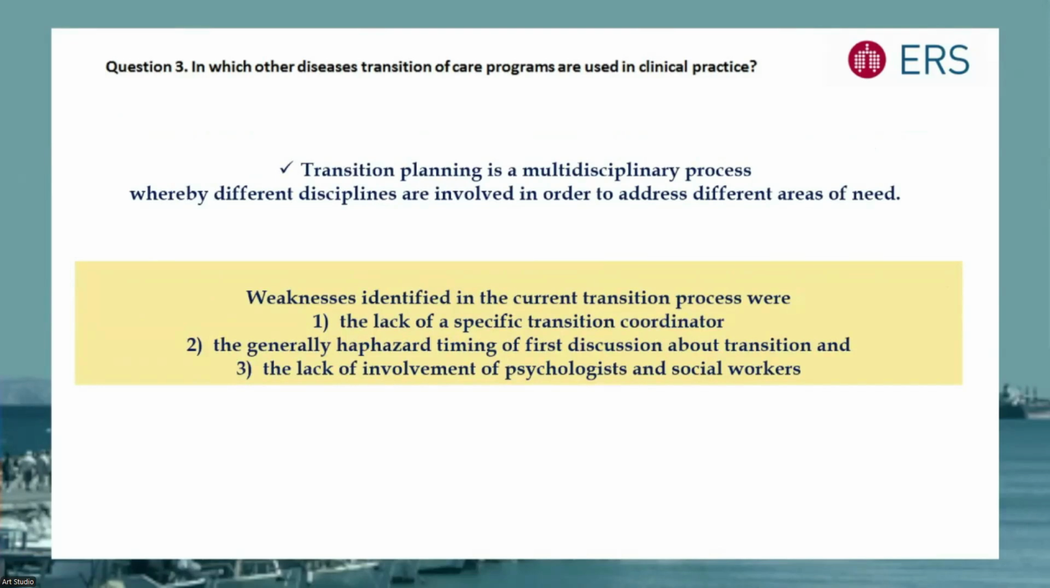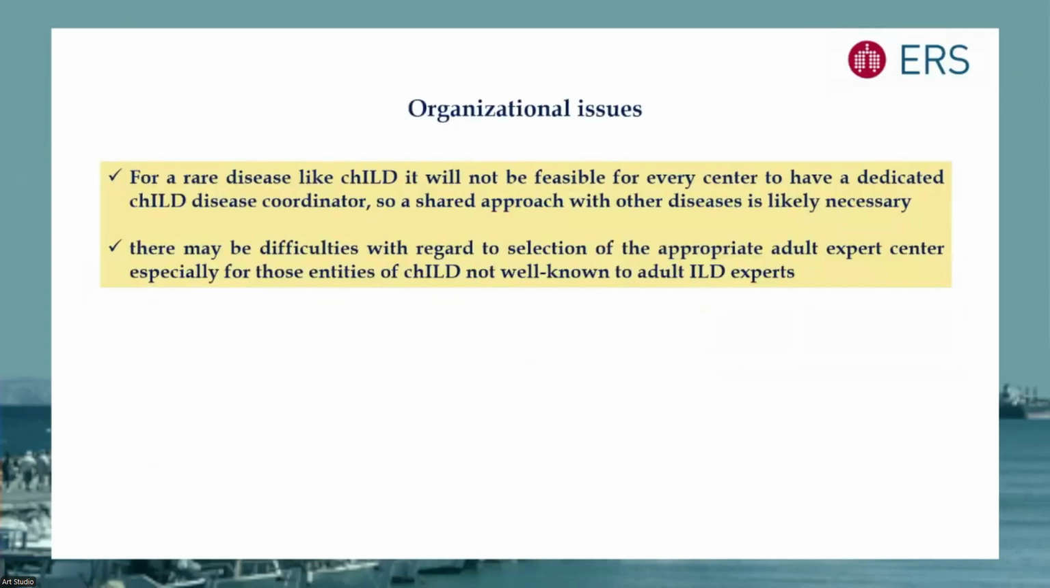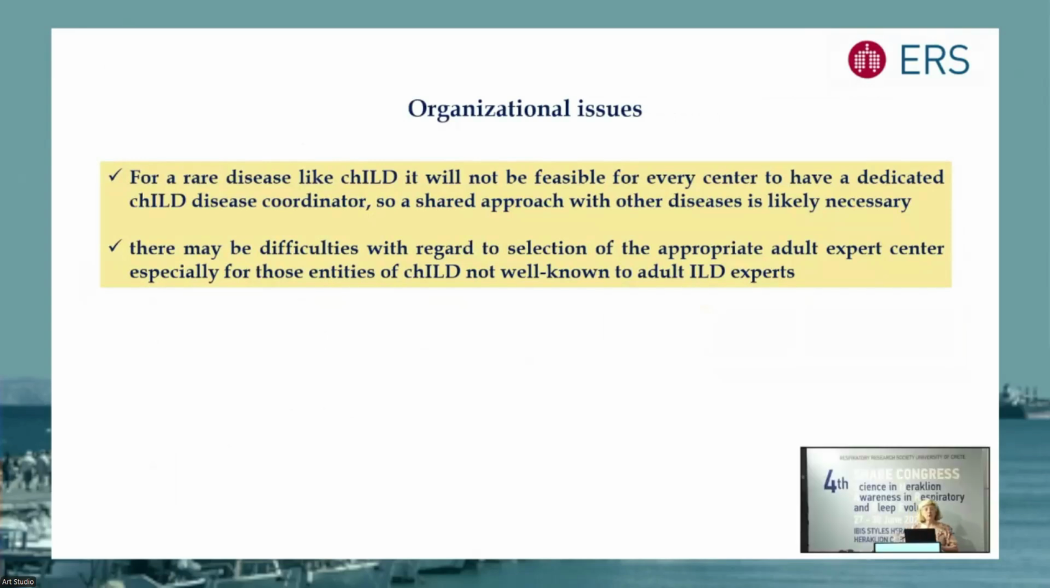And many of the complaints of children and families with a chronic disease is that there is a lack of a specific transition coordinator. There is a generally haphazard timing of first discussion about transition, and there is a lack of involvement of psychologists and social workers to help the patients and the families in the transition process.